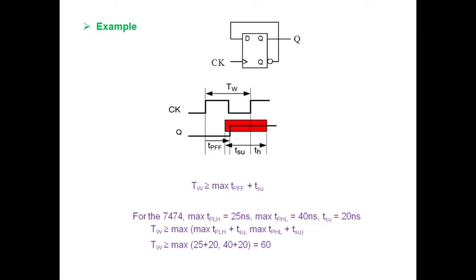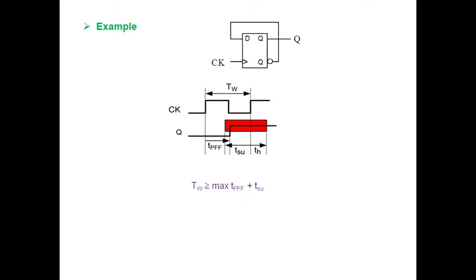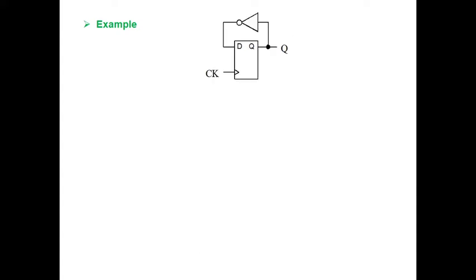Let me have one more small example. In the previous example, you can see that Q bar is directly connected to the data input. Now in the present example, Q is connected to the data input through an inverter. Now how will the timing diagram be? We are going to see.